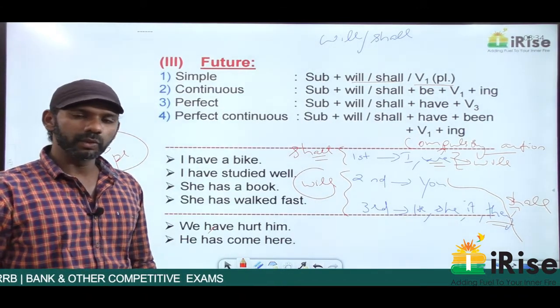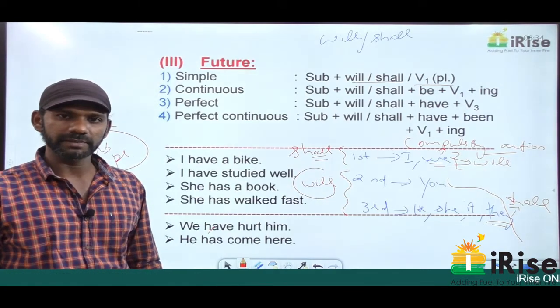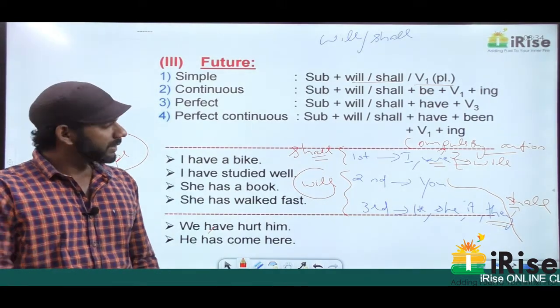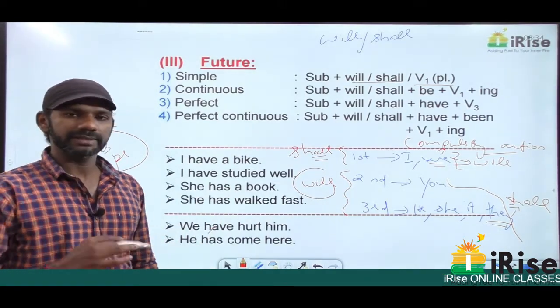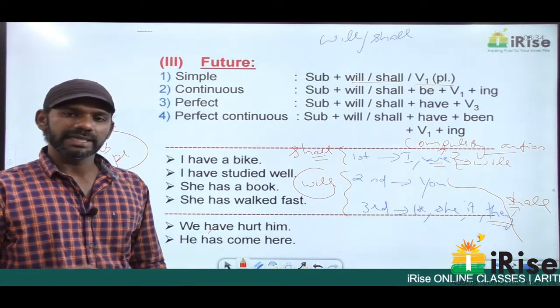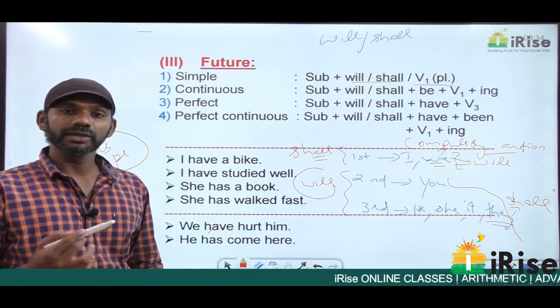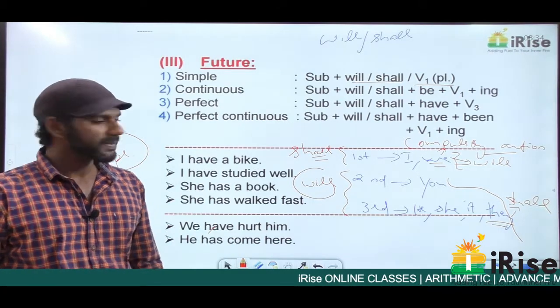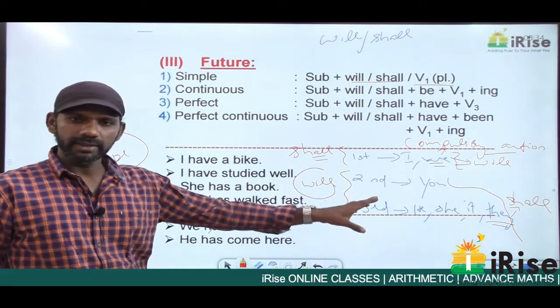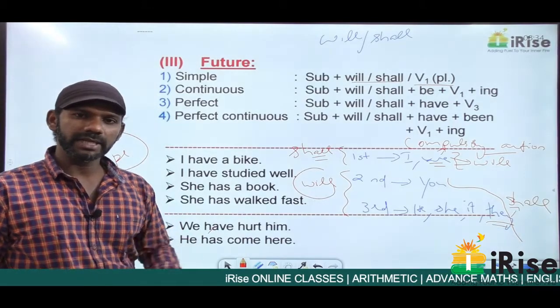He goes to school in the simple future tense becomes he will. Now according to this rule, okay fine, he will go to school. He will goes to school is wrong, must be he will go to school, and go is V1 plural. According to this rule, it must be he will or he shall.